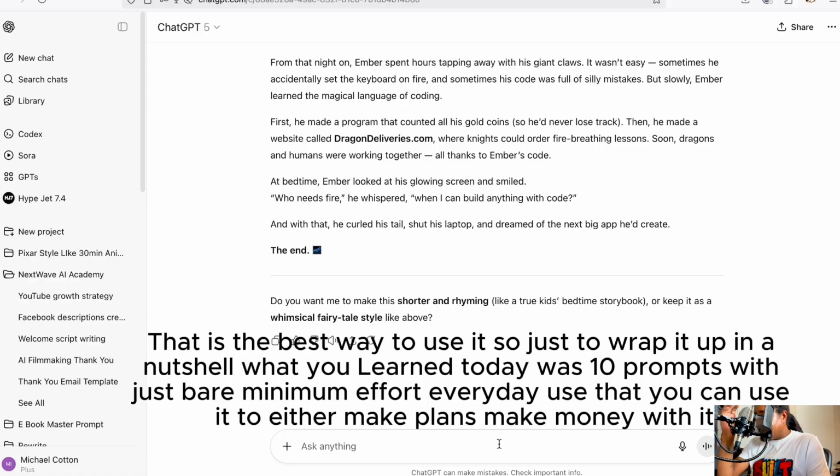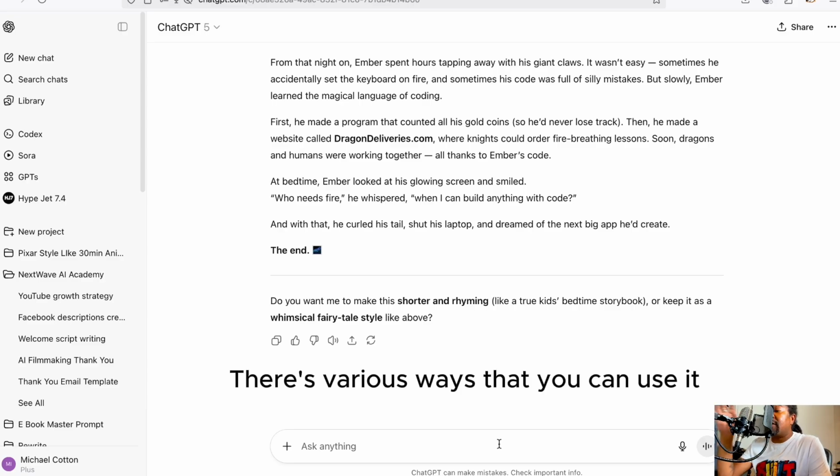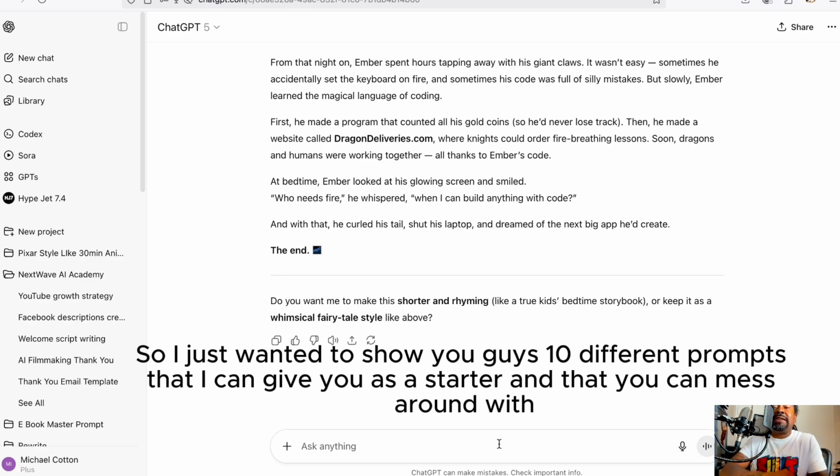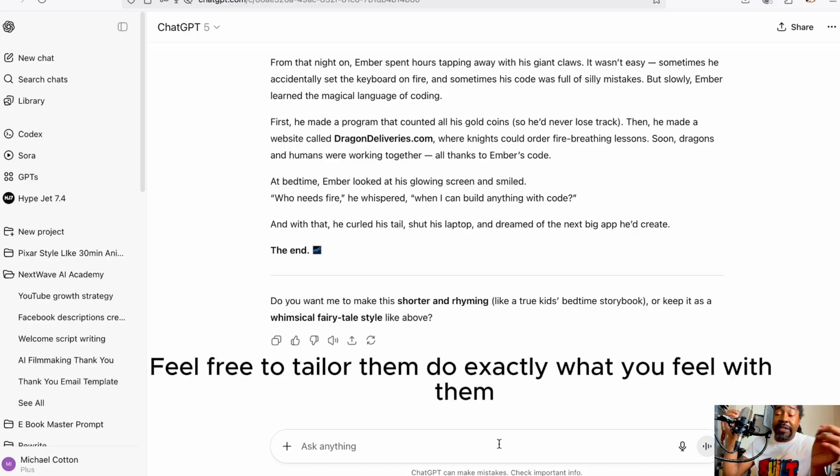So just to wrap it up in a nutshell, what you learned today was 10 prompts with bare minimum effort and everyday use that you can use to make plans or make money. There are various ways that you can use it. If you're a student, you can rewrite your papers and things like that. I just wanted to show you 10 different prompts as a starter that you can mess around with. Feel free to tailor them however you like.